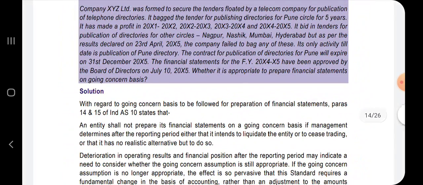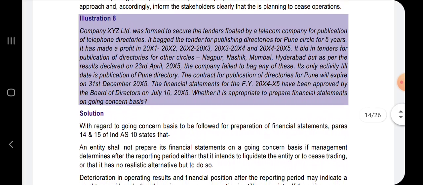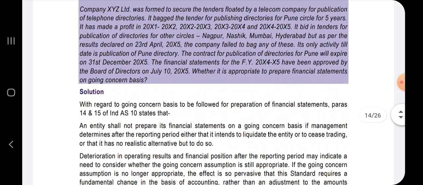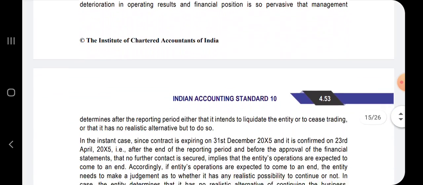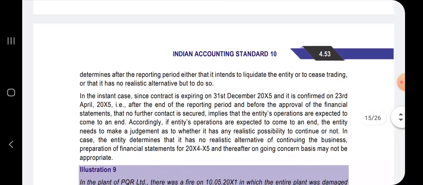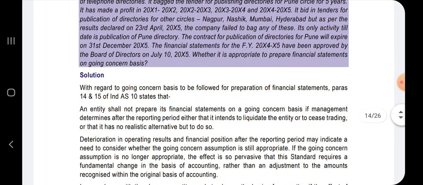See, as on the date, this company XYZ Limited has no other tender available on hand to continue as a going concern. The only thing that it has is Pune Circle, which is also going to expire on 31st of December. Hence, considering Ind AS 10, these financial statements need not be prepared as per going concern. However, if the management has alternative realistic plans to go ahead, then it has to be prepared as per Ind AS 10.